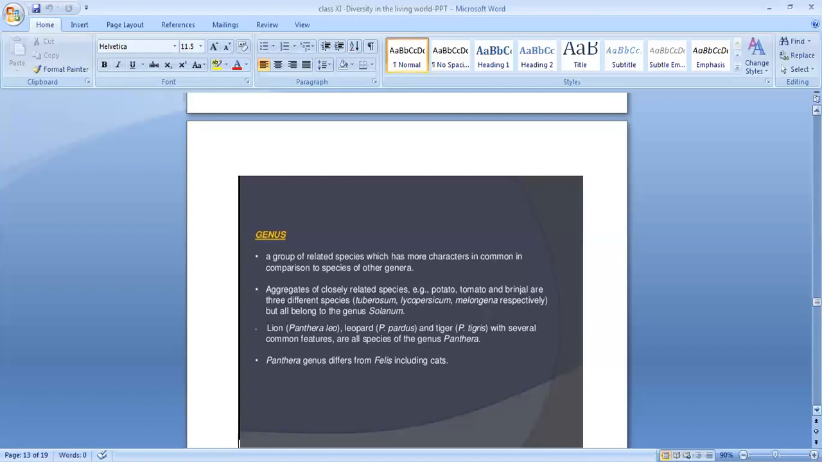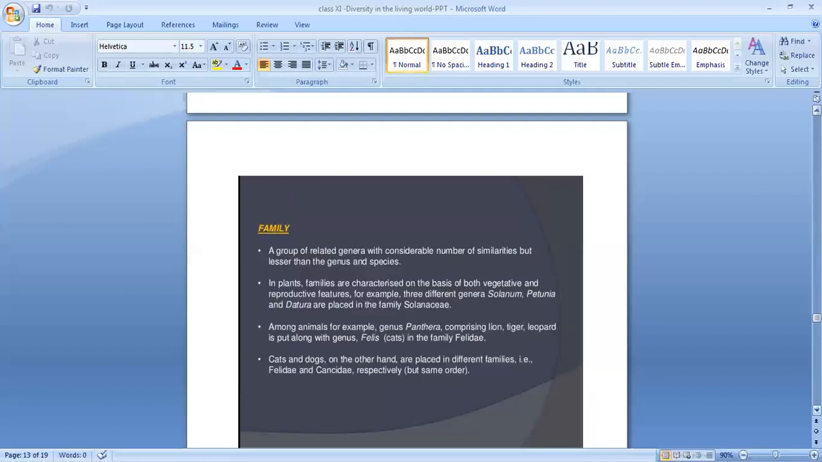The Panthera genus differs from Felis, including cats. So we're taking Panthera, and another genus, Felis. All the different types of cats come under this group. So these are two different genera, Panthera and Felis.